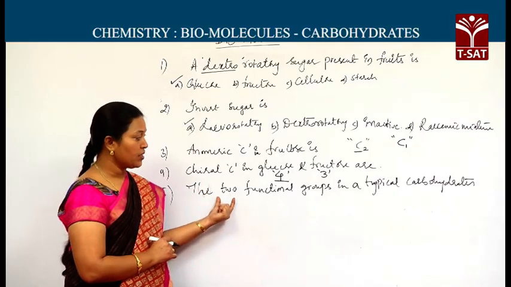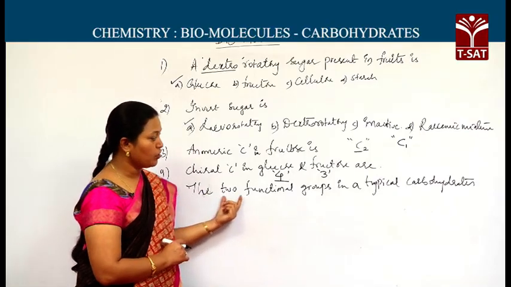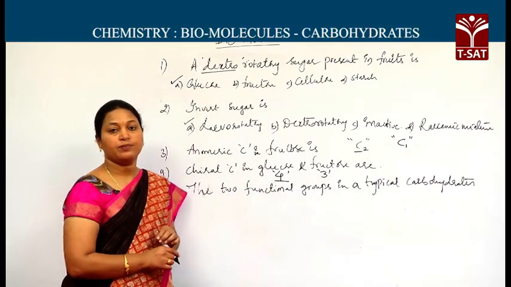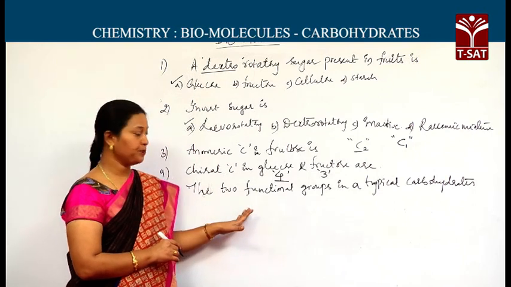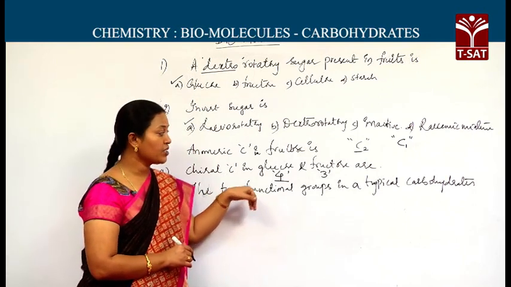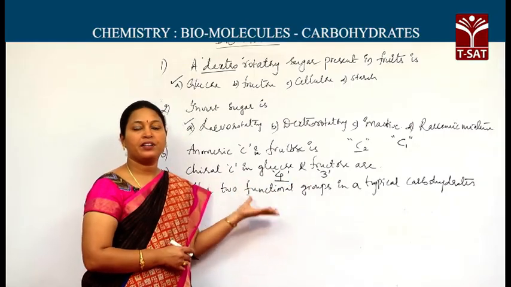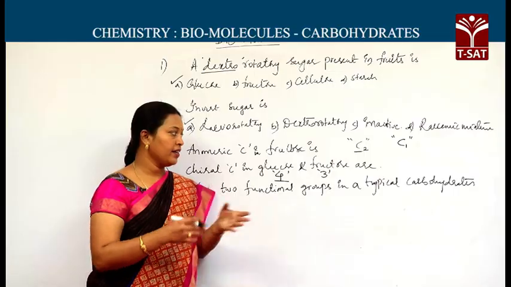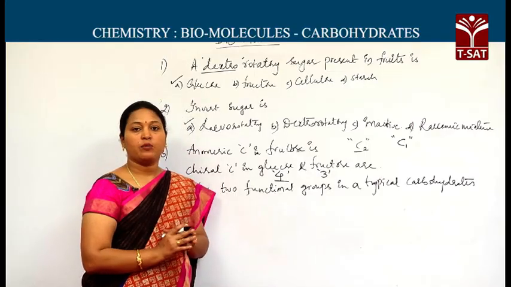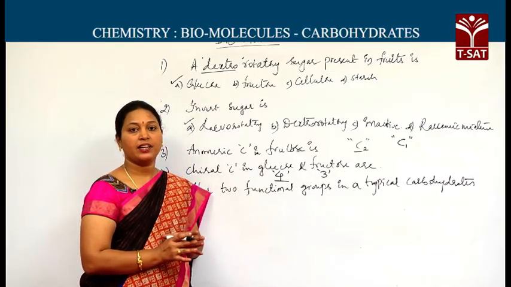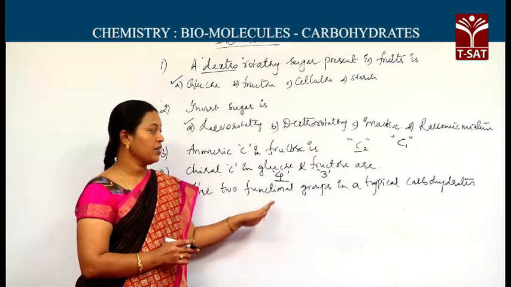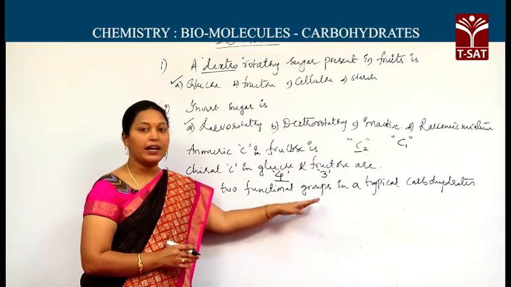Next question, the two functional groups in a typical carbohydrate. It was in the previous question too. Two functional groups in a typical carbohydrate. A typical carbohydrate we can consider as a monosaccharide or disaccharide, whatever the saccharide may be. Here we have two types of functional groups, the carbonyl functional group and the hydroxy functional group.